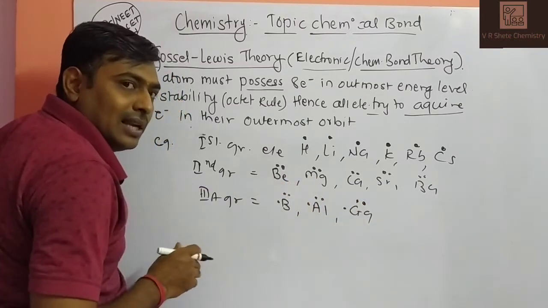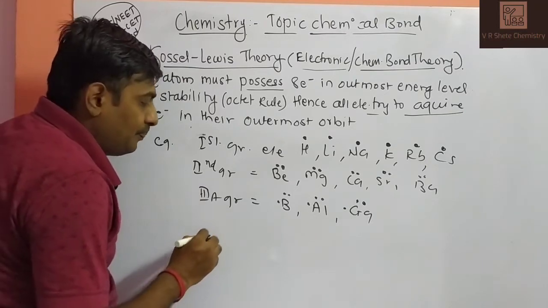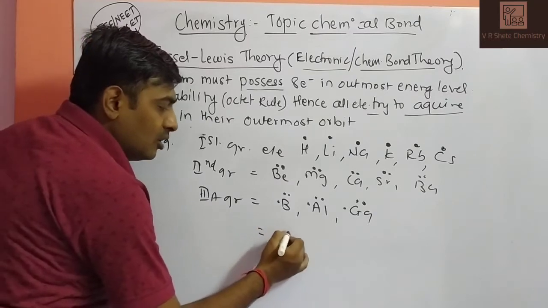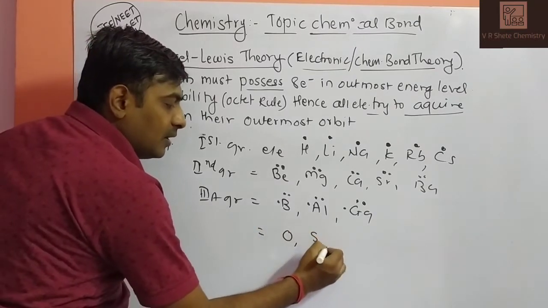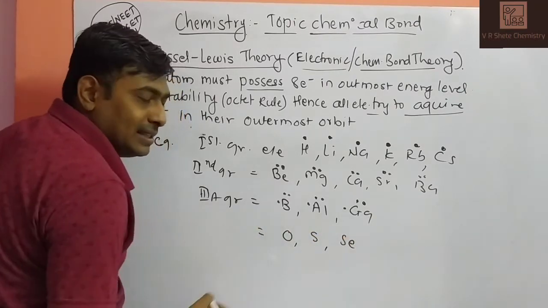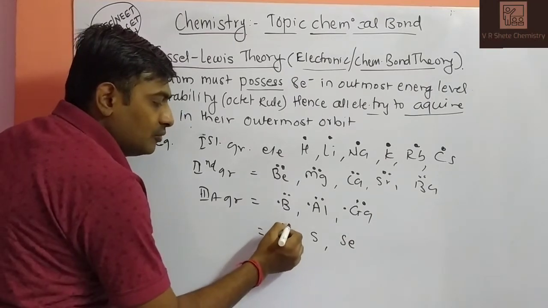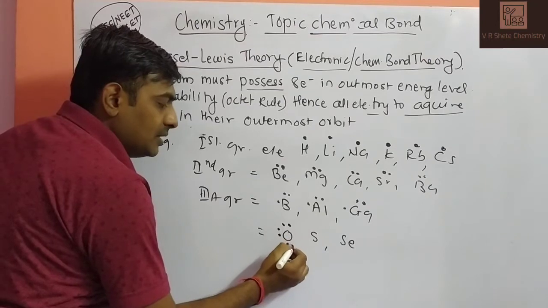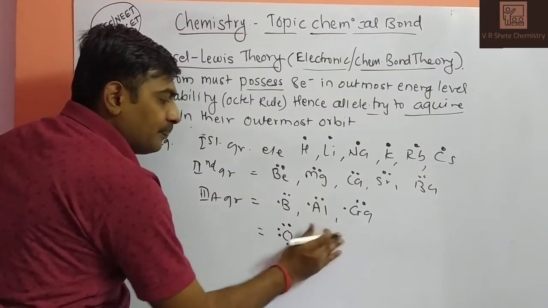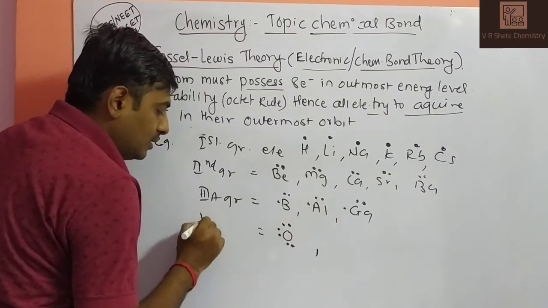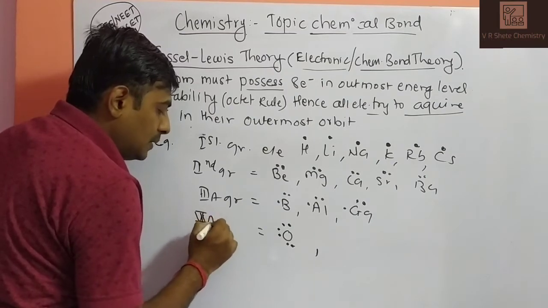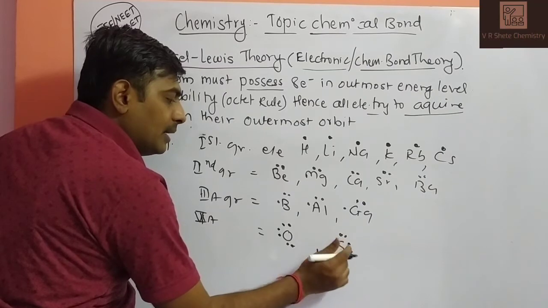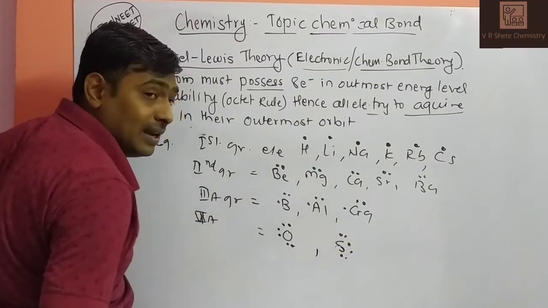So elements are represented according to their valence orbit. Take the oxygen family: oxygen, sulfur, selenium. Oxygen contains 6 electrons in the valence shell because its group number is 6A. Atomic number 8, group 6A. So the group number generally tells the valence electrons of any element. Similarly, this is sulfur containing 6 valence electrons.